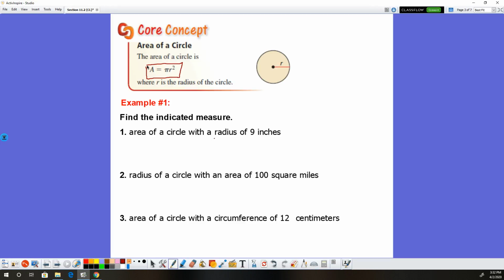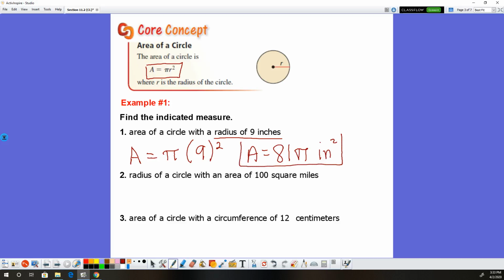The area of a circle with a radius of 9 inches. Okay, so area is just pi r squared. So my area is just going to be pi times 9 squared. Now, if I simplify that, this square only goes to the radius. We don't apply that to the pi too. We don't square pi. So area is just, well, 9 squared is 81. So we'll just say 81 pi, and that would be in inches squared. So this would be our answer. If Big Ideas had something like this and they asked you to put it in as a decimal, all you do is put 81 pi into your calculator and then round it however way Big Ideas wants you to.